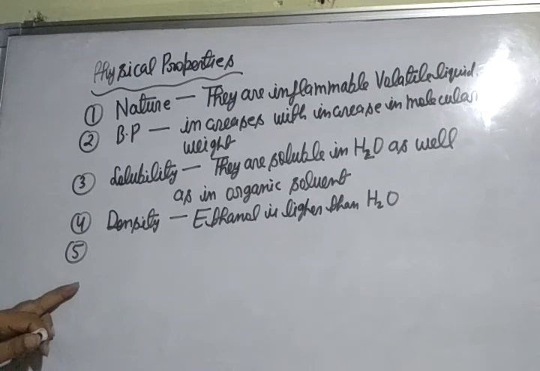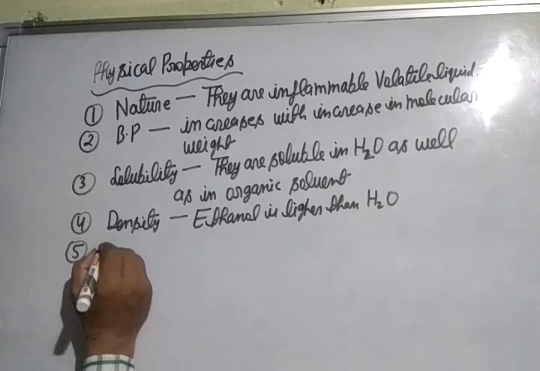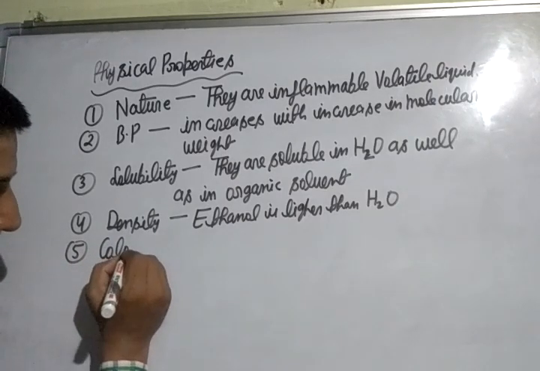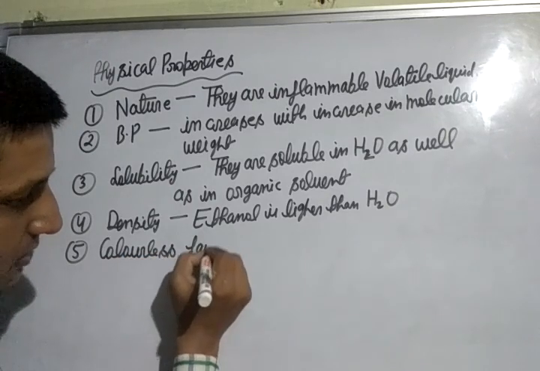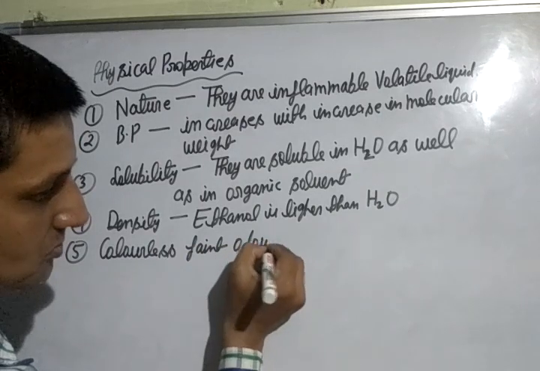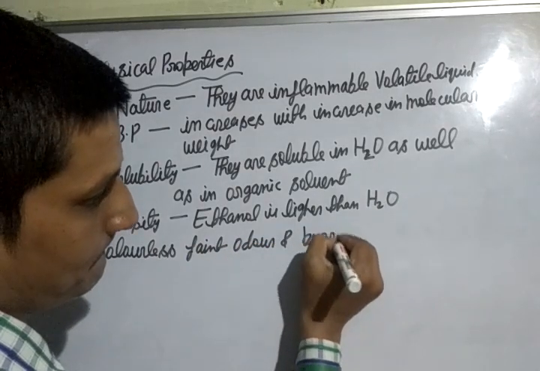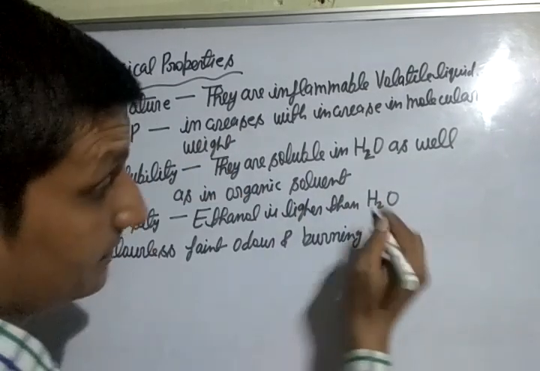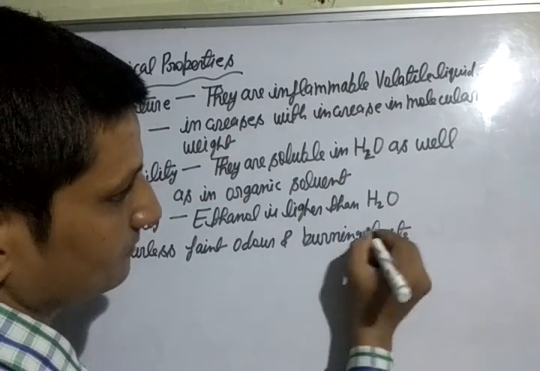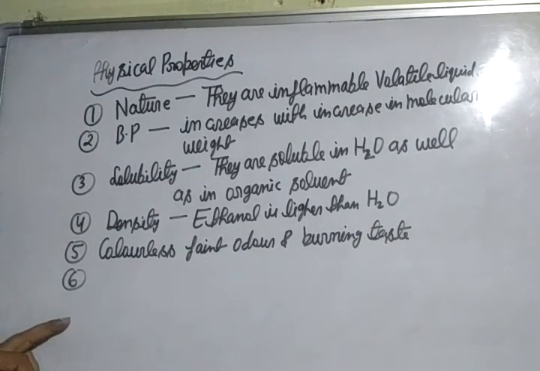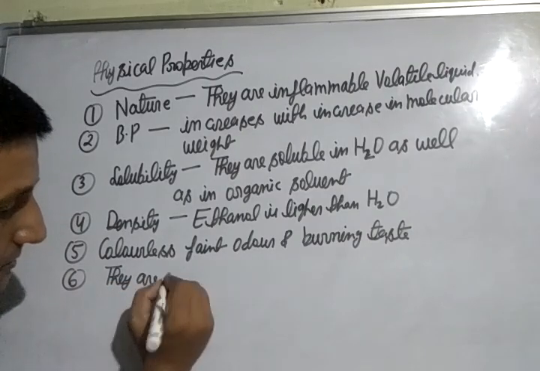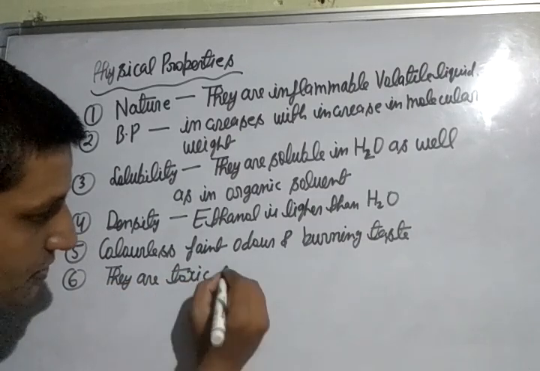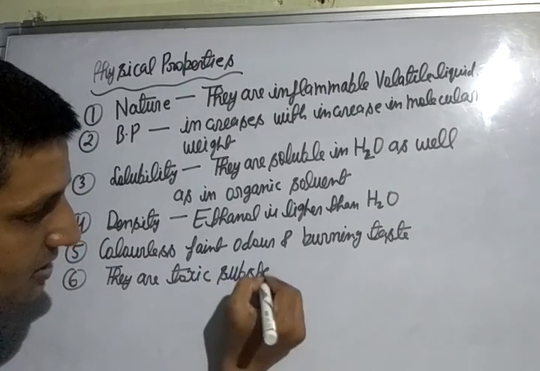Number 5 is color. They are colorless, having faint odor and burning taste. After this, number 6: they are toxic substances.